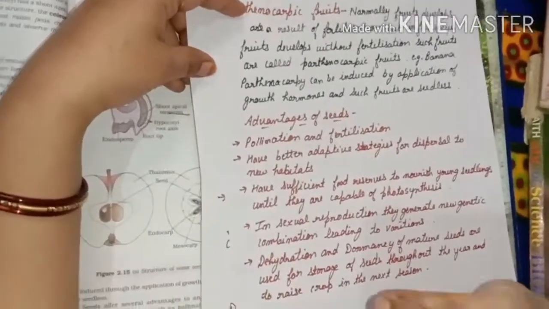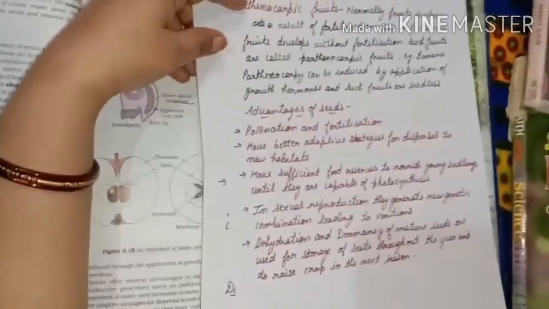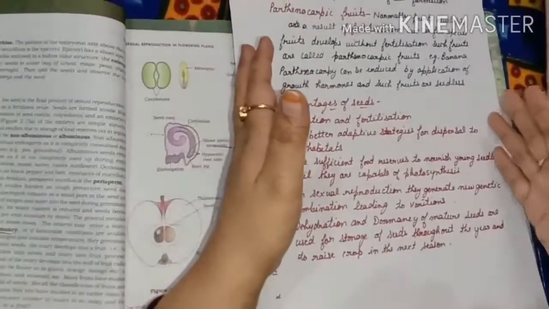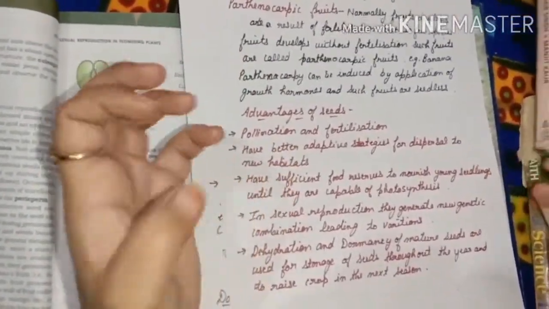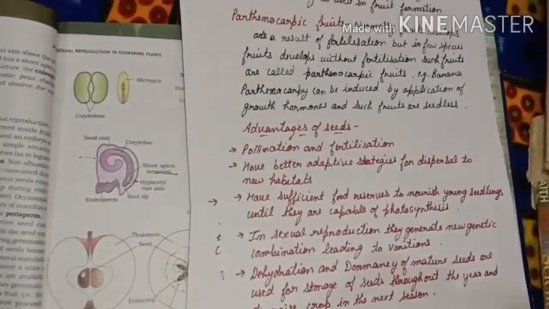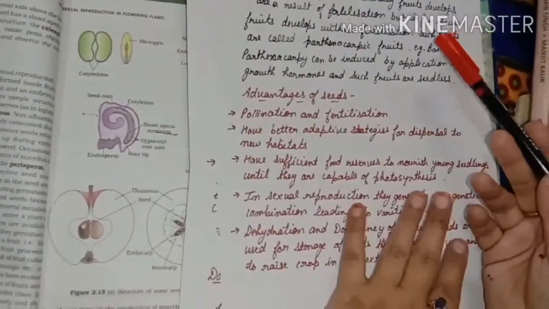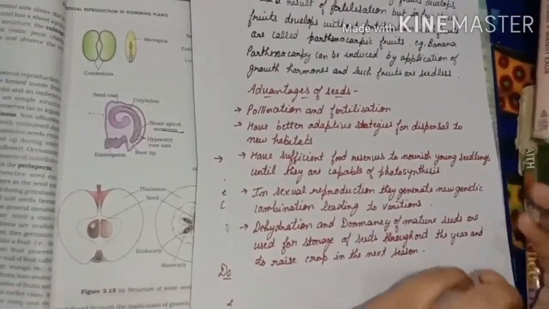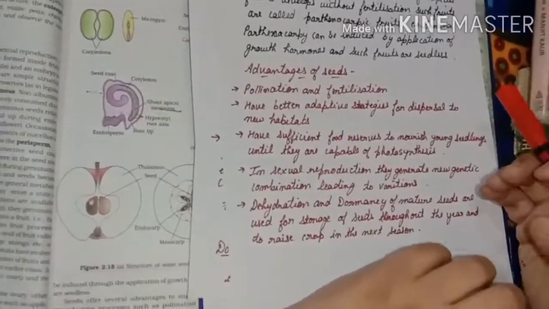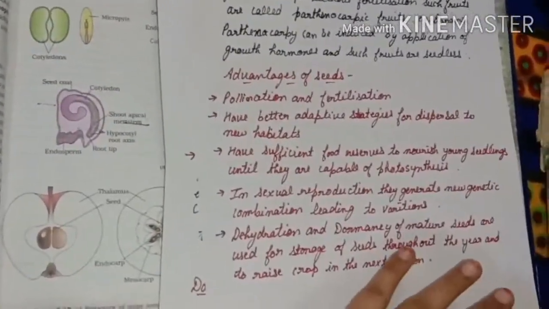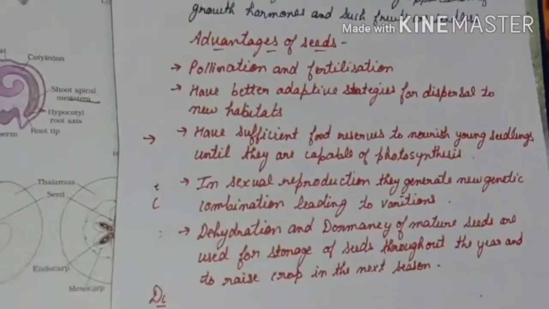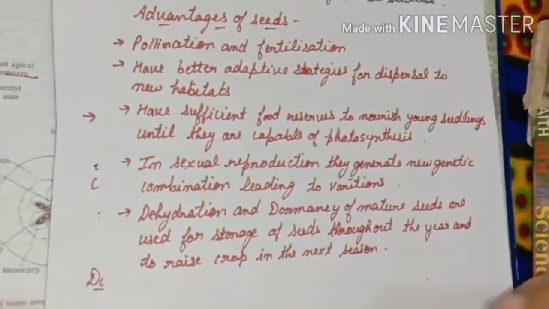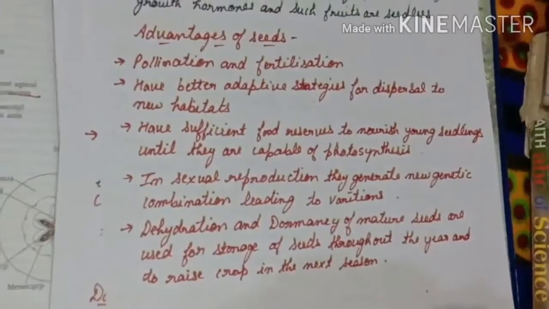And we can promote the growth of these types of fruits by applying growth hormones on them. Okay, now seeds are a very important part of the plant, and very useful for us because at the time of pollination we need the seeds, and at the time of fertilization also seeds are required. Different plant seeds have different adaptations, so they can be dispersed easily from one place to another. Seeds have a large amount of reserve food material which provides nutrition to the developing seedlings before they are capable of photosynthesis.